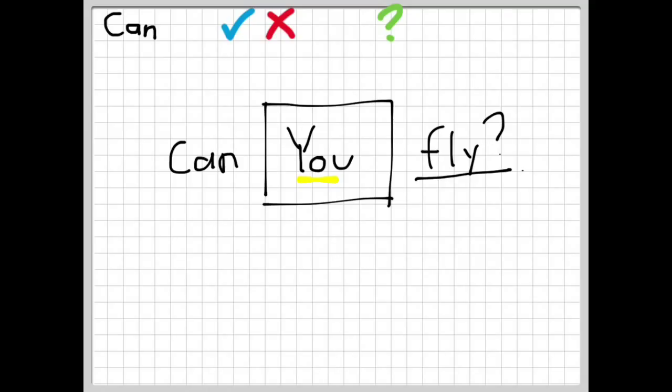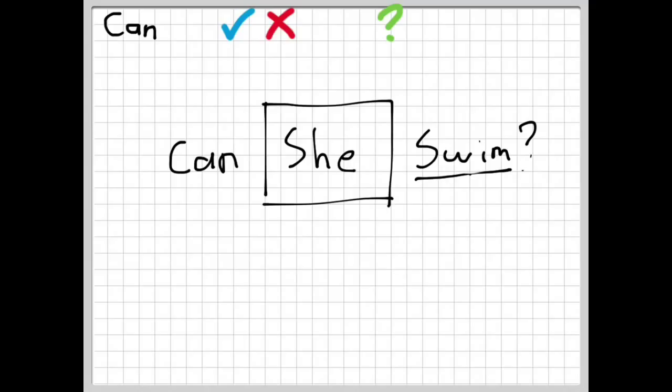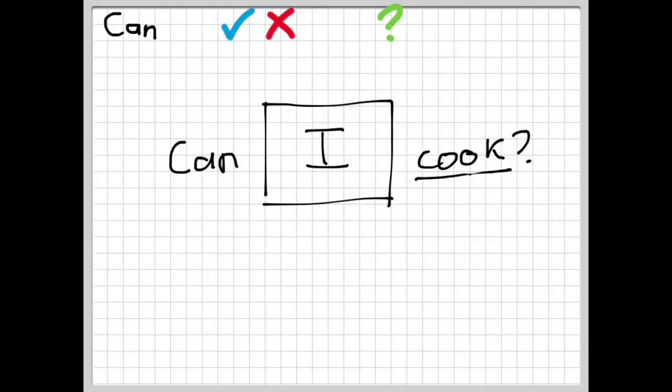You being the subject and fly being the verb. Can you fly? Let's look at another example. Can she swim? We're asking if she is able to swim. Can I cook? Here we are asking if I am able to cook.